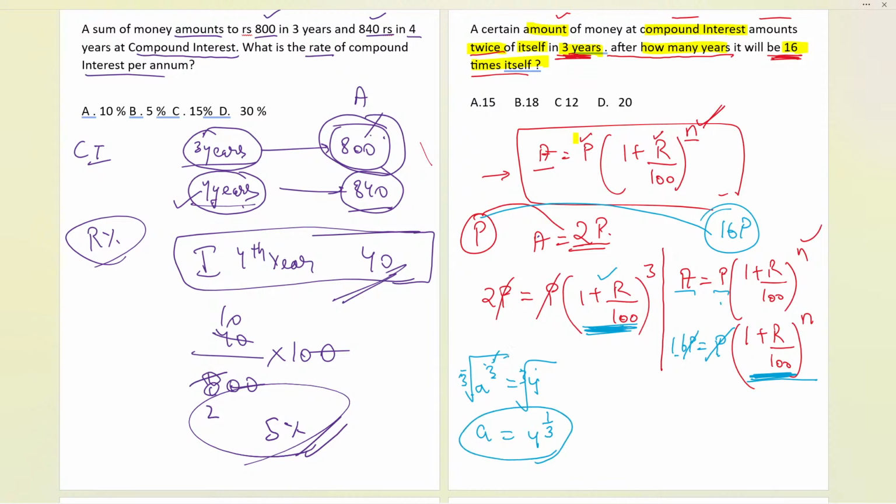Or just take the, you can also observe that 3, you can take it on the other side, write directly 1 by 3. So here also 3 is there. If I take it on the other side, it will become 2 raised to the power of 1 by 3. I'll tell you a short way as well.